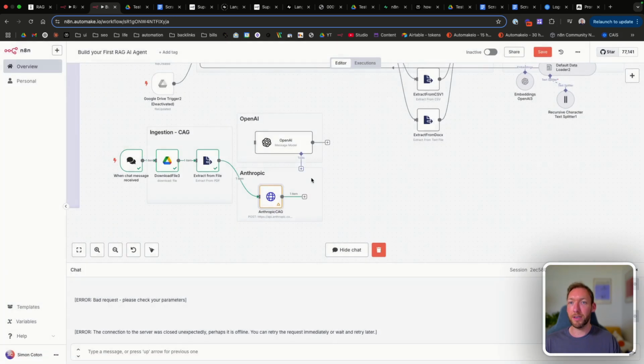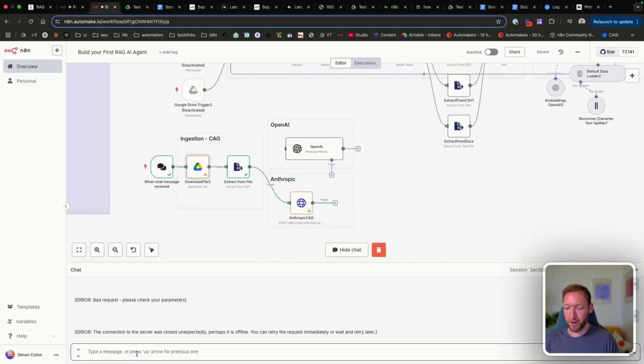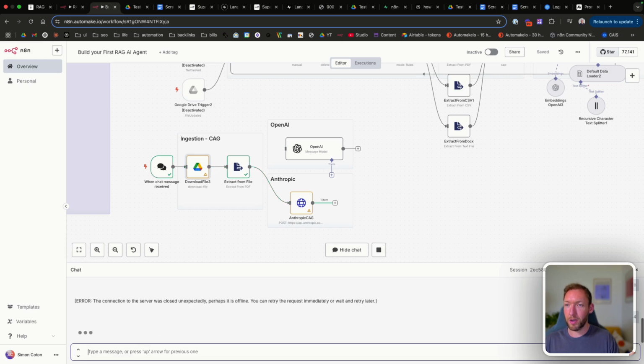And if we now make sure it's connected to our extract file, make sure all other triggers are turned on. And now we're just going to ask about the revenue for streaming in 2024. And let's give that a run, see if it runs through Anthropic. And that's processing, and it's quite a lot of data, so it might take a little bit of time the first time it processes.